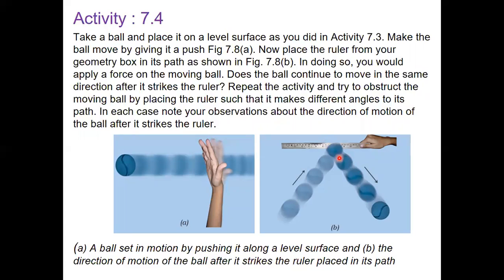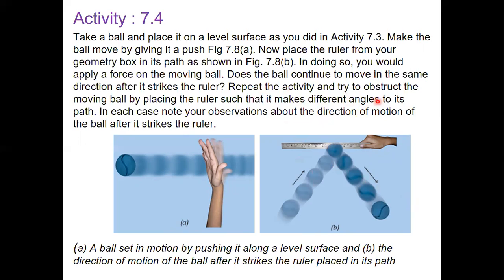See children, does the ball continue to move in the same direction after it strikes the ruler? Repeat the activity and try to obstruct the moving ball by placing the ruler such that it makes different angles to its path. See children, first the ball will be moving when you apply the force, and when you place a ruler in front of the moving ball, it changes its direction.